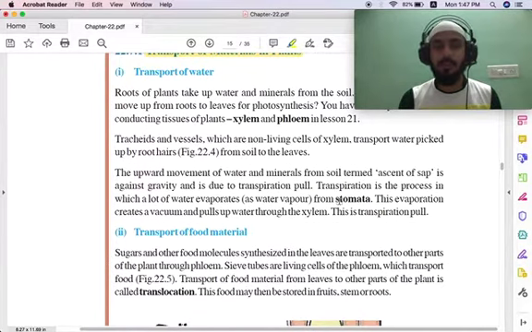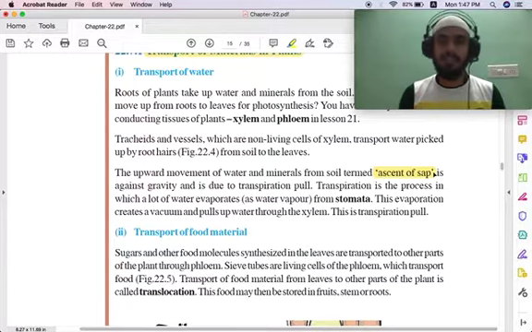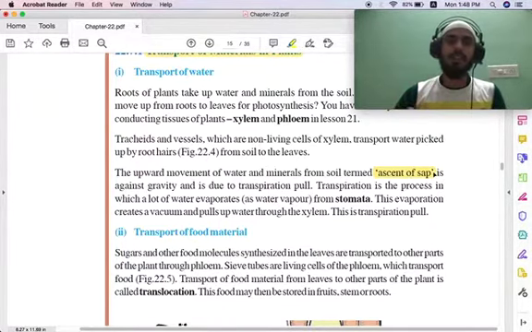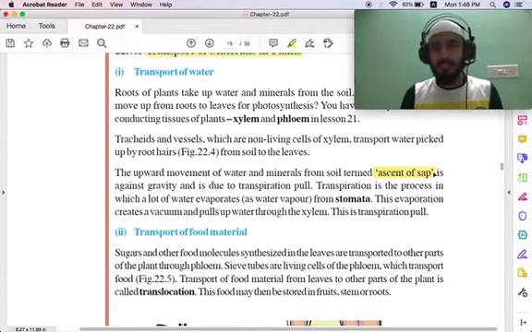So the upward movement of water and minerals from the soil is termed ascent of sap. Okay, so the ascension of the water happens against gravity. We all know that gravity acts in this direction, and the roots have water, and it takes up and it ascends up. So that's why it is called ascent of sap, and this is caused by transpiration pull.